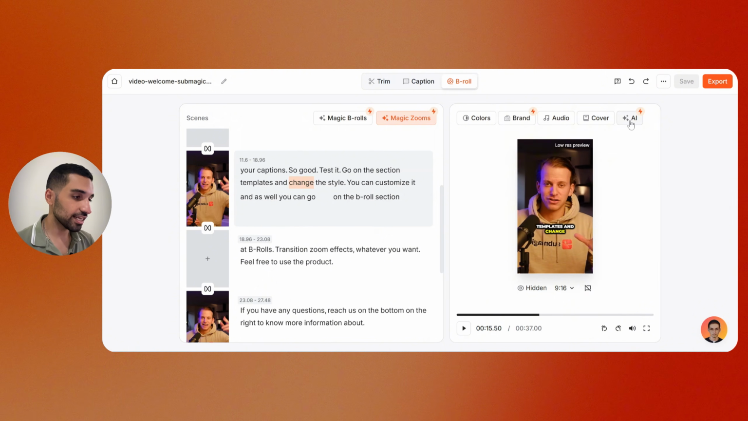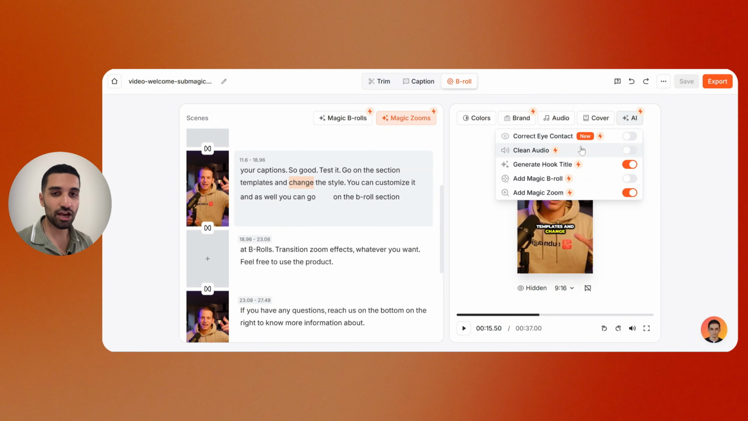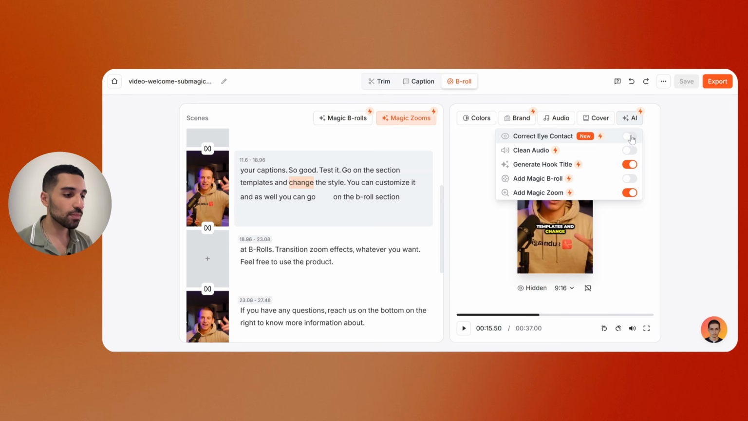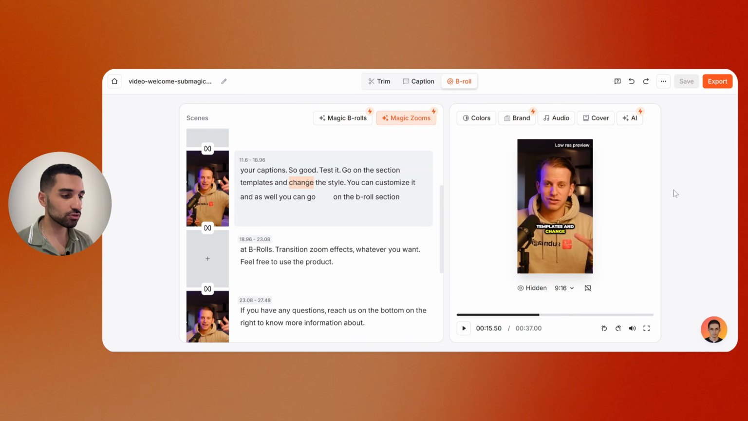So the next thing is AI. Here we have some AI features like correcting eye contact. If you are talking to your camera but you are looking away, if you turn this on, it will automatically correct your eyes and make them look directly into the camera. Again, here we have clean audio and generating hook title. It is on, we already did that. Add B-roll and add magic zoom, we already talked about it. So nothing more about this section.